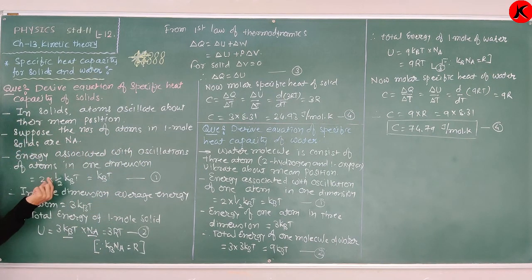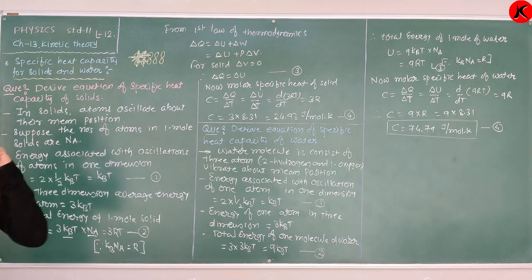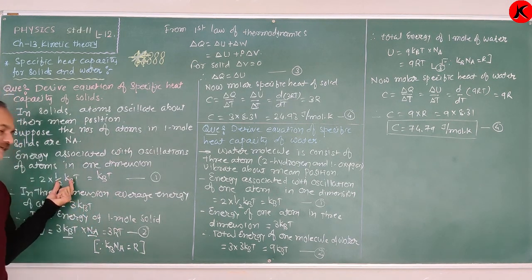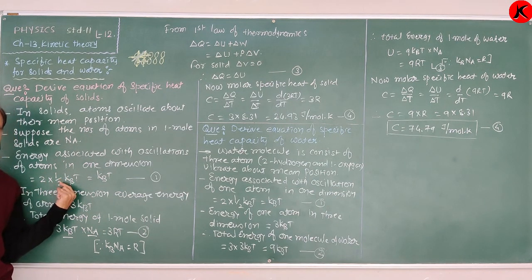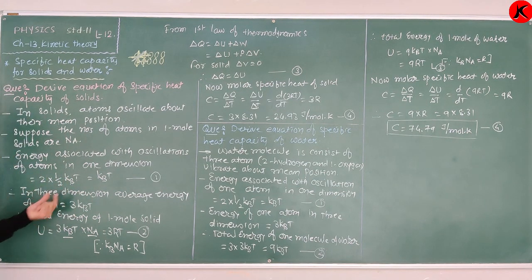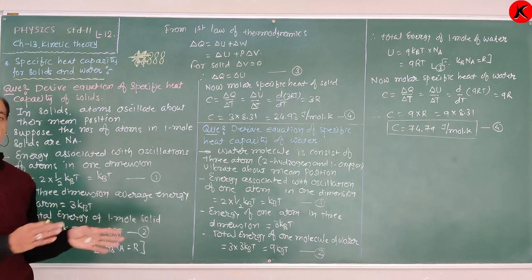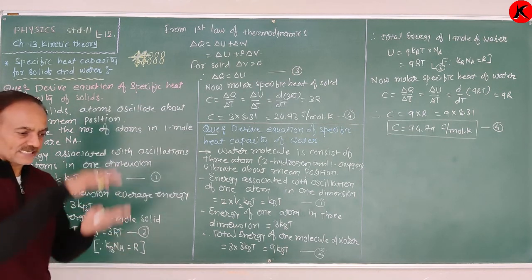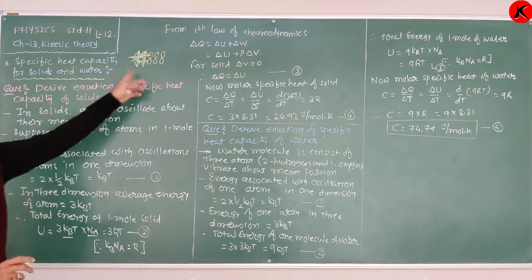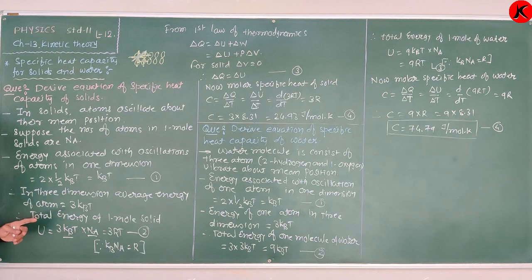Therefore, there are 2 degrees of freedom, so 2 into half kBT. Half kBT is the average energy, or the energy associated with each independent motion, from the law of equipartition of energy. So 2 into half kBT is equal to kBT. But the atom of a solid performs vibration in 3 dimensions, along the x-axis, y-axis, and also the z-axis.